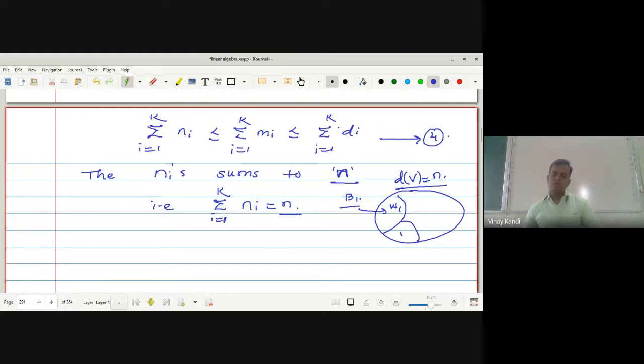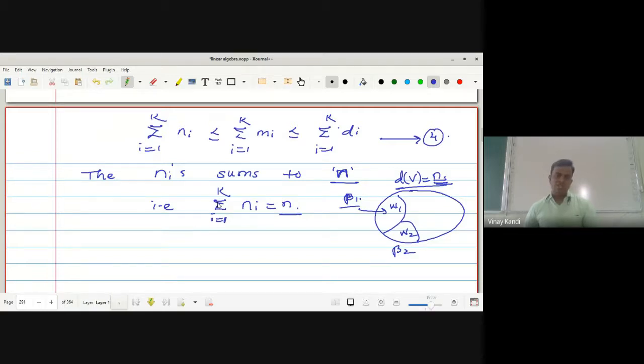Suppose this one is W2 and this is B2. Okay, this is B1. Number of linearly independent vectors in B2. And addition of all these vectors, number of linearly independent, that is the largest independent set, contains how many vectors? N vectors.